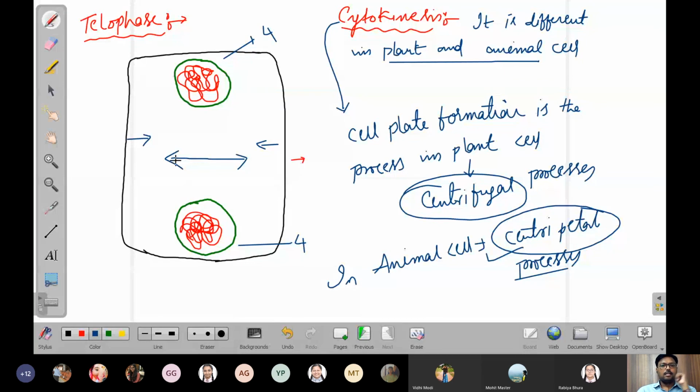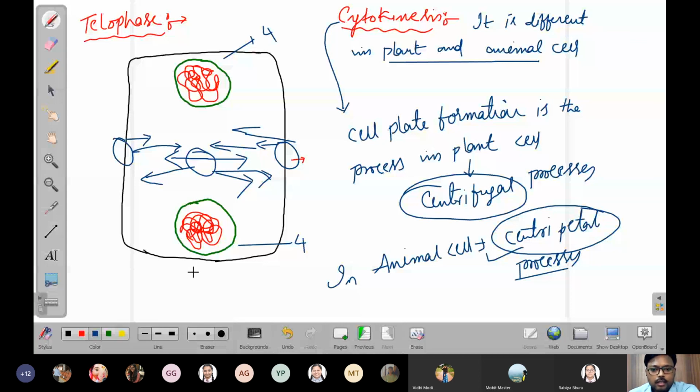In animal cell, the cytokinesis process starts from here and goes inward. In plant cell, starting here, which direction does it go? Outward. This is the centripetal and this is the centrifugal. Now, how does this take place? We will discuss in tomorrow's class.